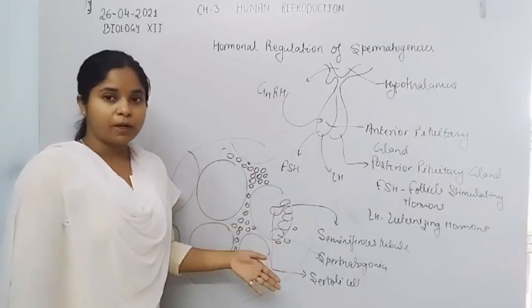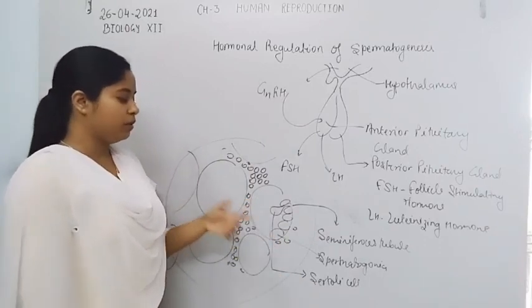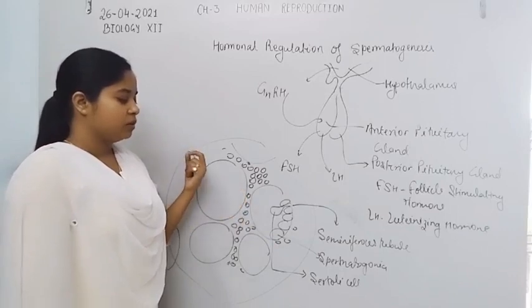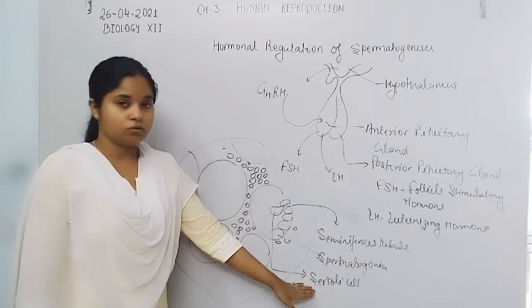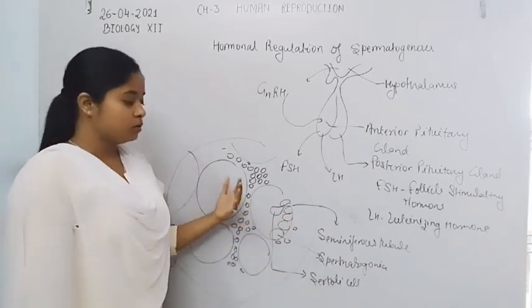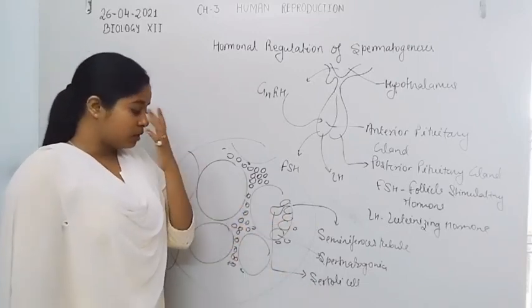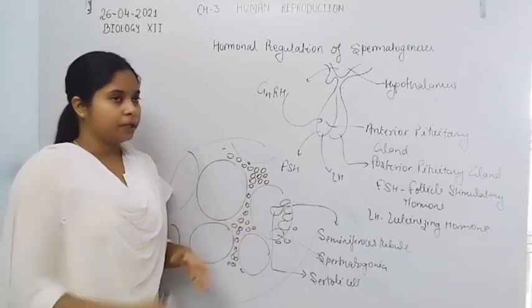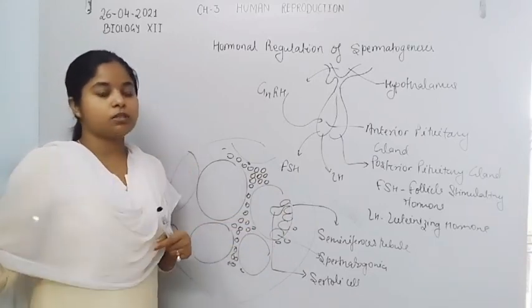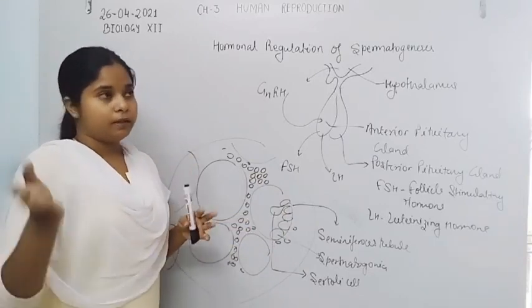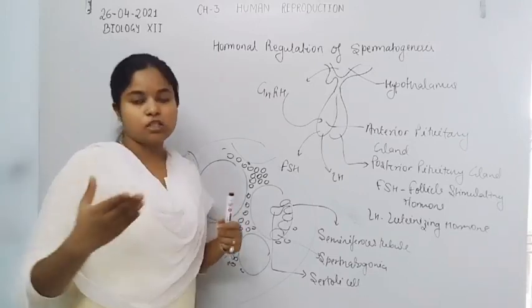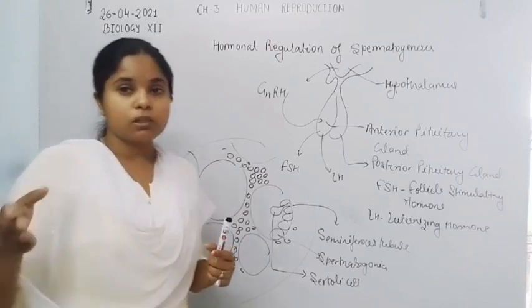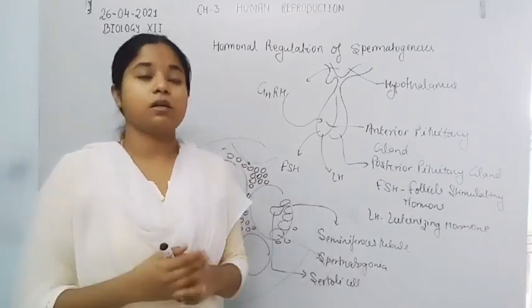The head of the spermatozoa is embedded in the Sertoli cell so that they can get their nutrition from it. The Sertoli cell provides nutrition to the developing spermatozoa, and when they mature, they finally detach from the Sertoli cell, and the process is known as spermiation. The release of these spermatozoa from the seminiferous tubule is also known as spermiation.